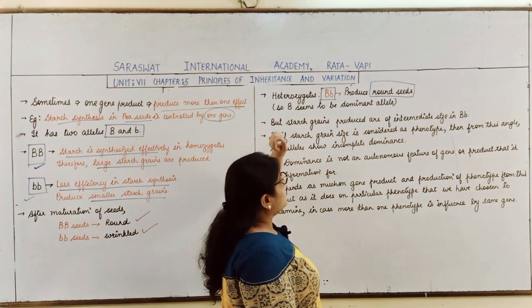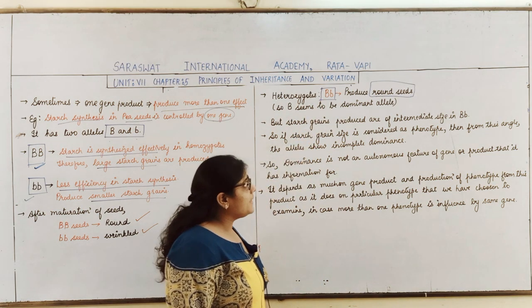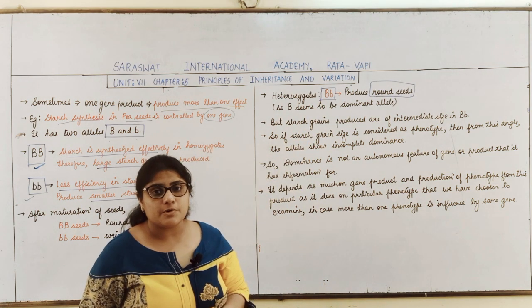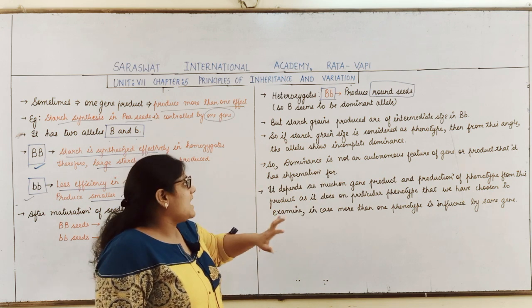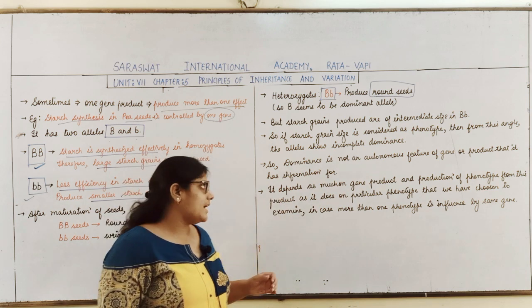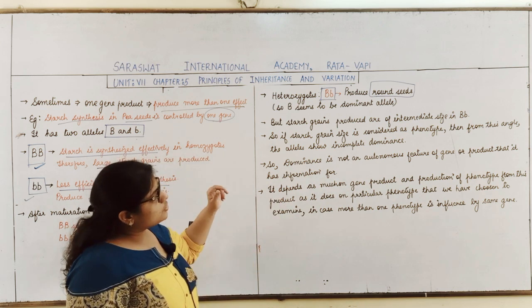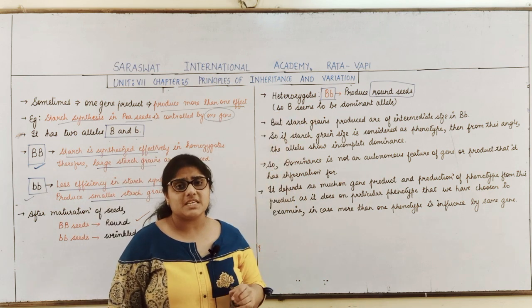But when the heterozygous condition arises, that is capital B, small b, which kind of seeds are produced? Round seeds are produced. So from this we can say that capital B might be dominant over small b, right? Capital B is dominant over small b. Why? Because it has produced round seeds.